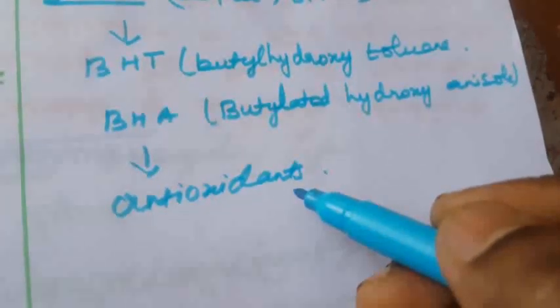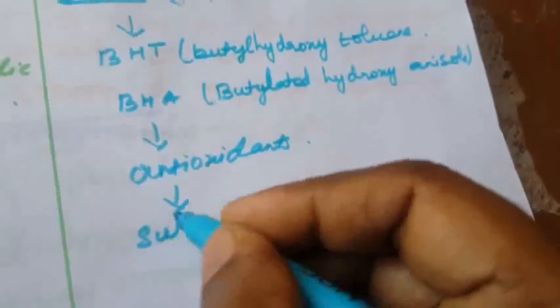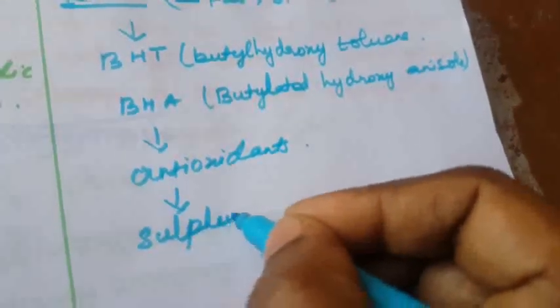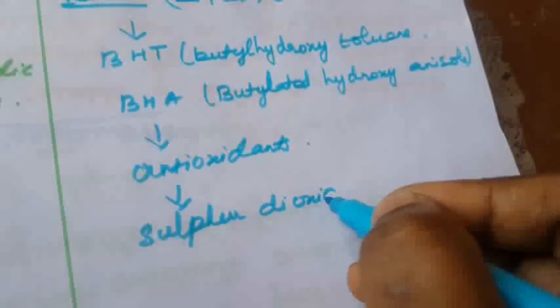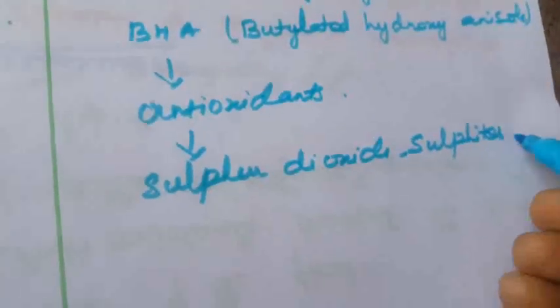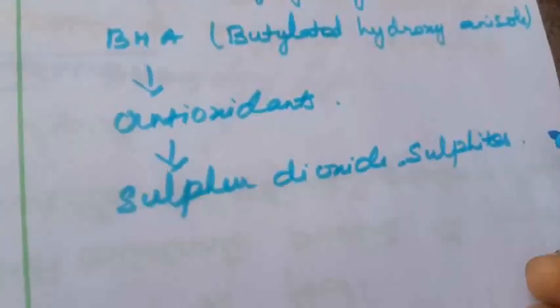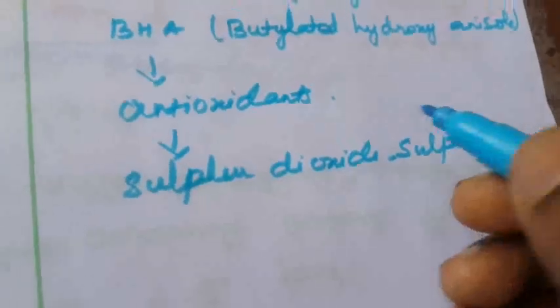Another one is sulfur dioxide, also used as a food additive. Instead of BHT and BHA, sulfur dioxide and sulfite can also be used as a food additive. They act as an antimicrobial agent, antioxidant and enzyme inhibitor.